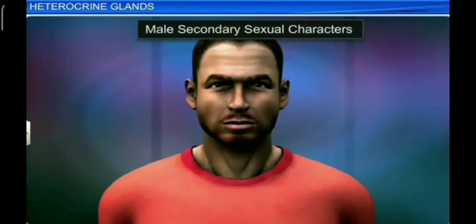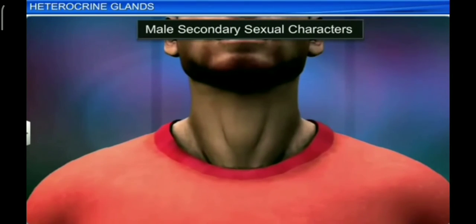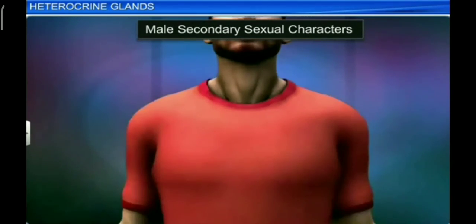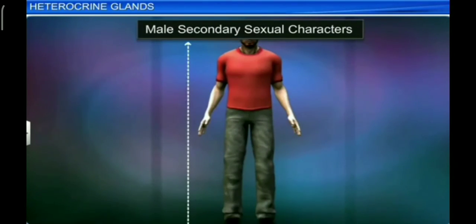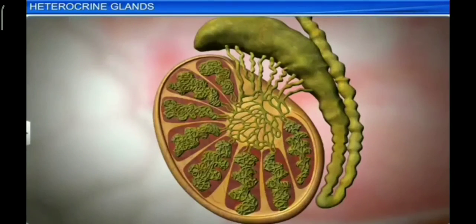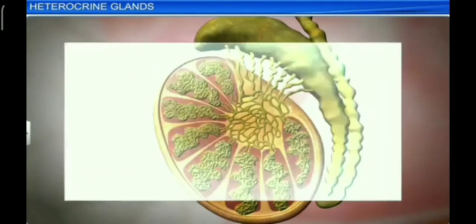Testosterone is responsible for appearance of secondary sexual characters such as facial and pubic hair, deepening of voice, broadening of shoulder, height increase and aggressiveness in male, etc. It also helps in maintenance of testis.